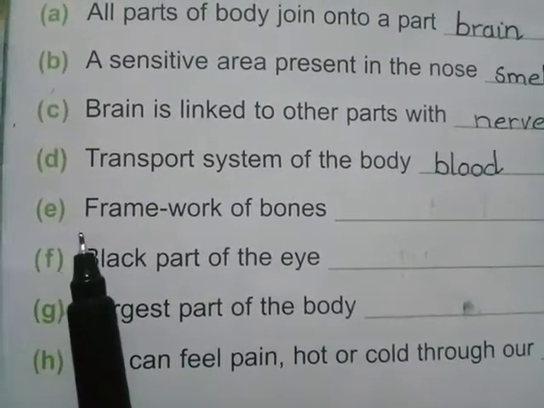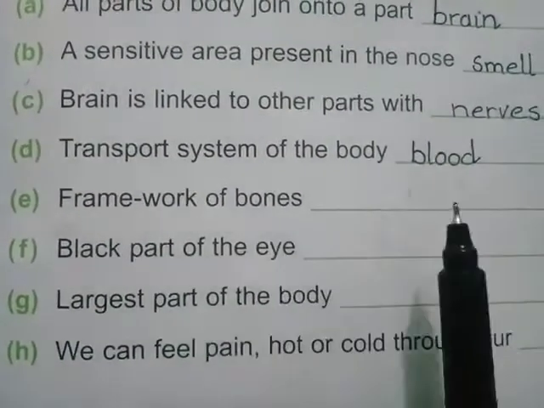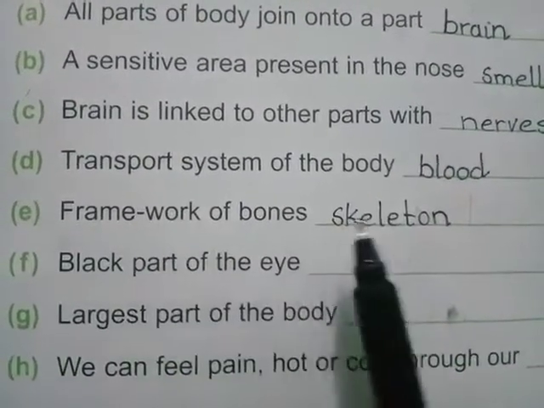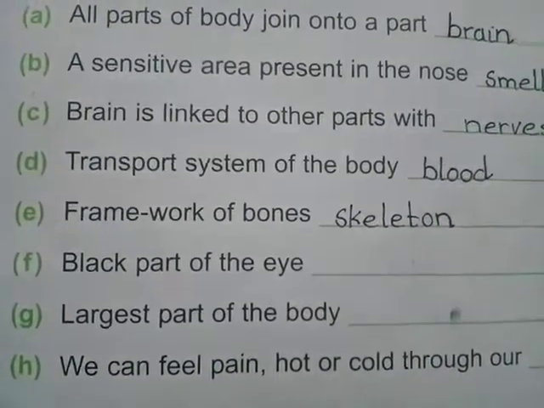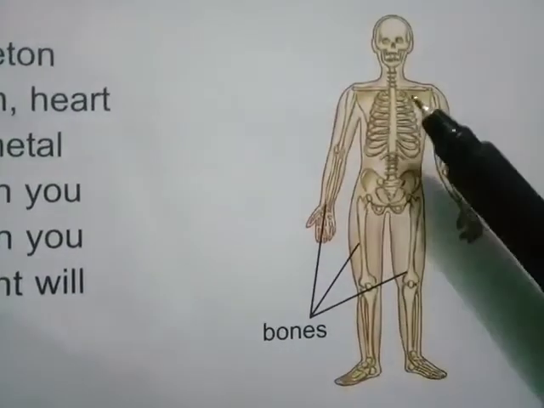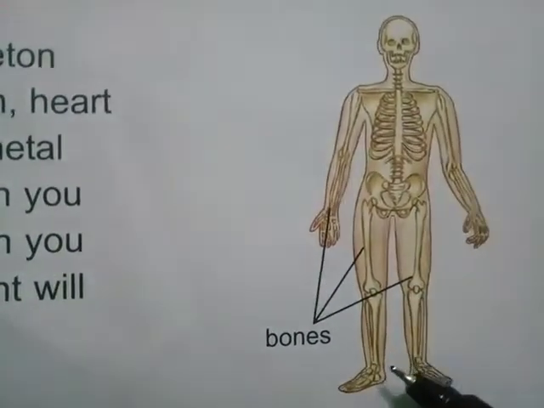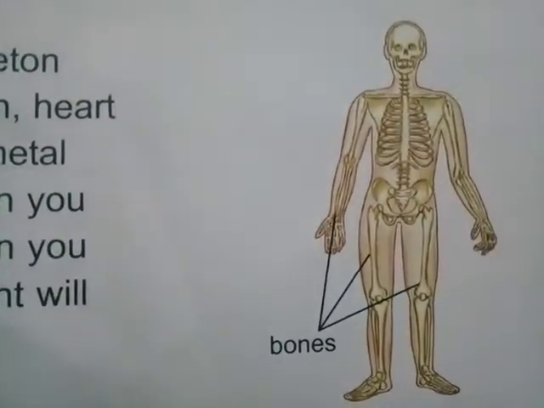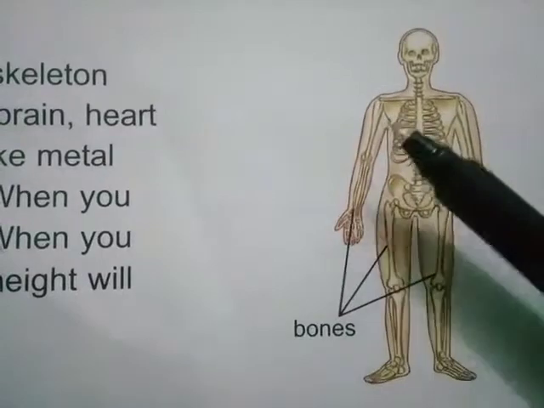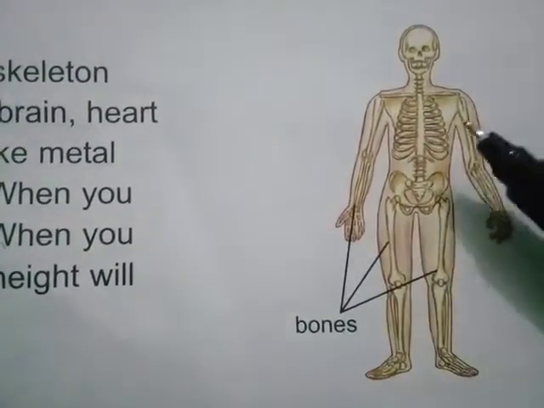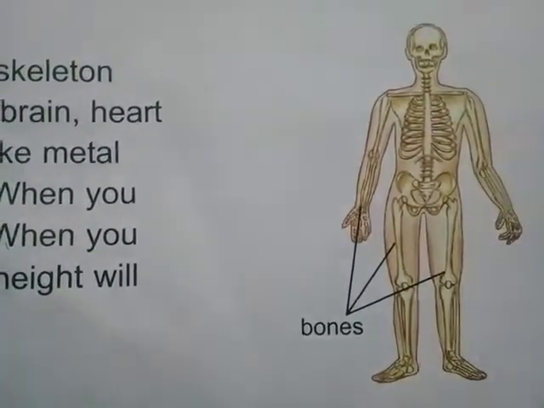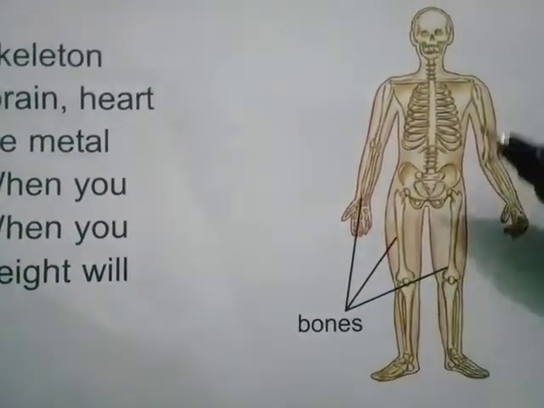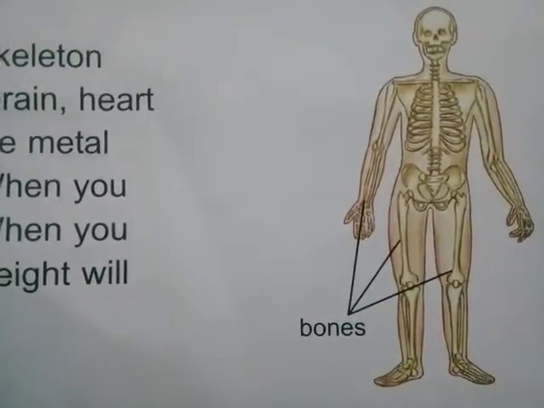The fifth statement is framework of bones is called dash. Answer is skeleton. Framework of bones is called skeleton. Look in this picture. The framework of our bones is called skeleton that supports our body. It supports our brain, heart, and other soft parts. And our height also depends upon the size of our skeleton.